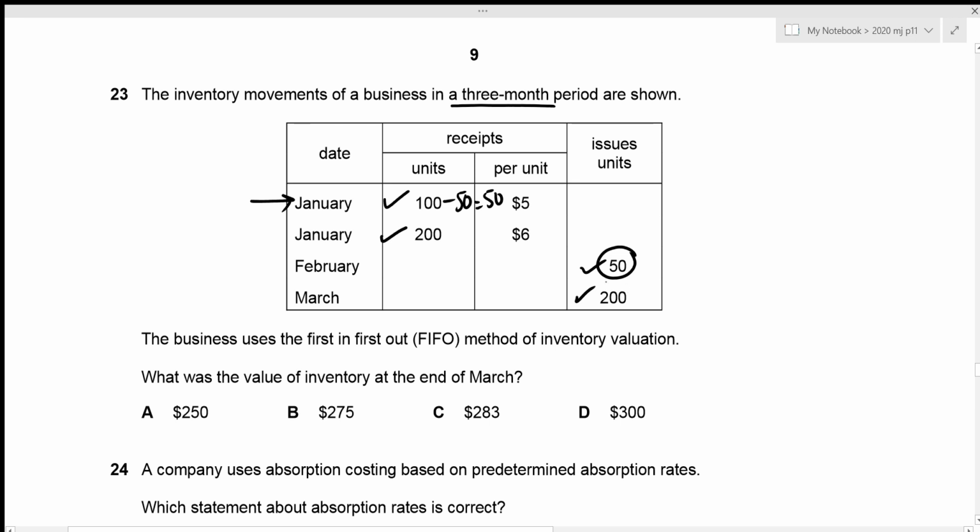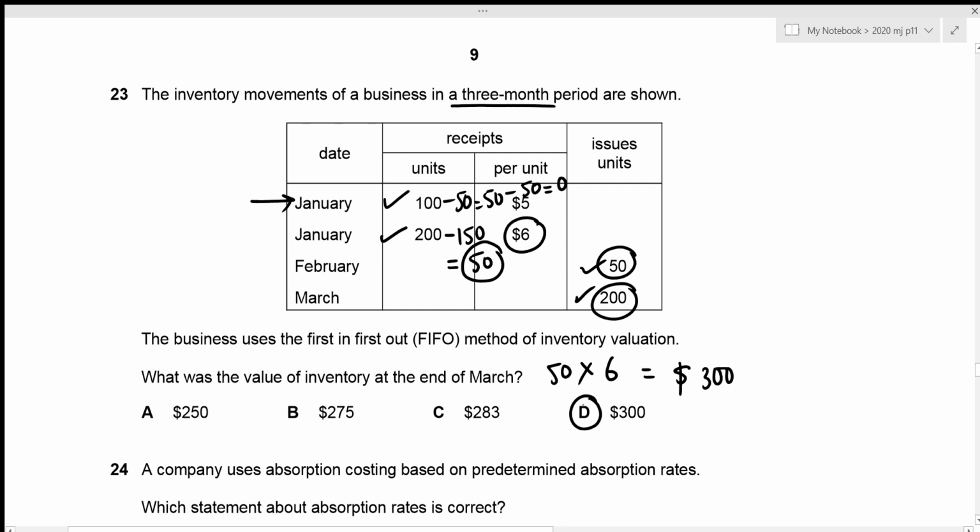Then we sold 200 units. Again, we need to use the first bought inventory, right? So we use the 50, right? Then we have the remaining 150 units out of 200 units. So the 150 is sold from the second batch. And now from the second batch, we have 50 units remaining. And the remaining units is our inventory, right? So the inventory value would be for the remaining units for the second batch, which is bought at 6 per unit. So we need to multiply it with that rate, which gives the value of inventory at the end of March to be 300. And this is given in option D. That will be our correct answer.